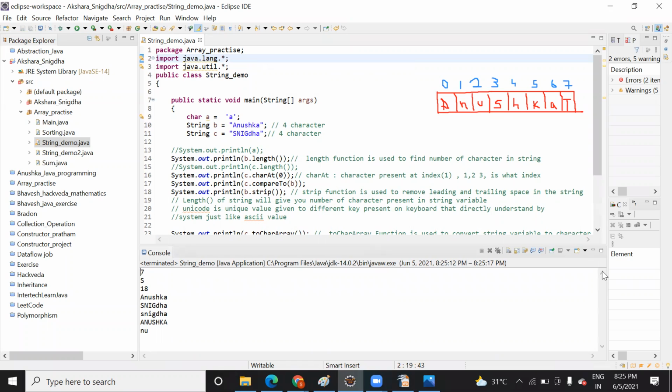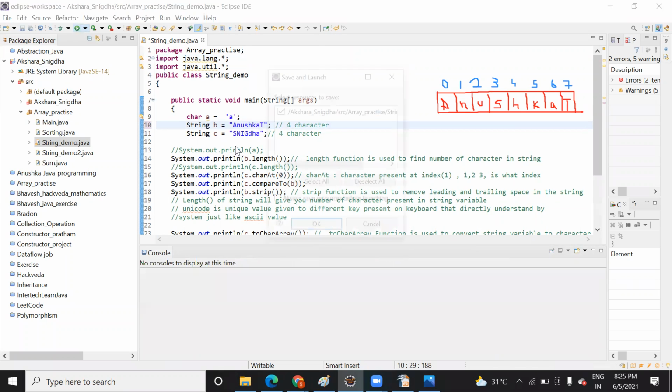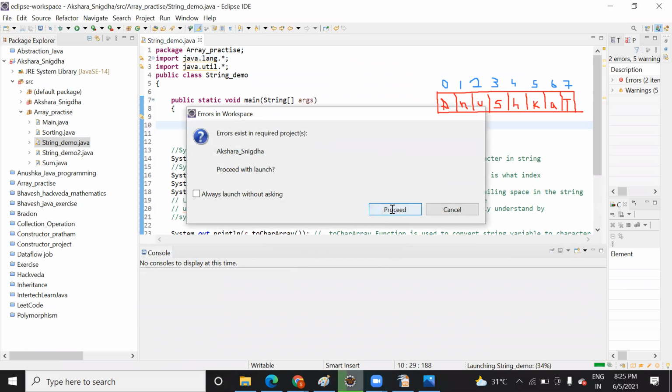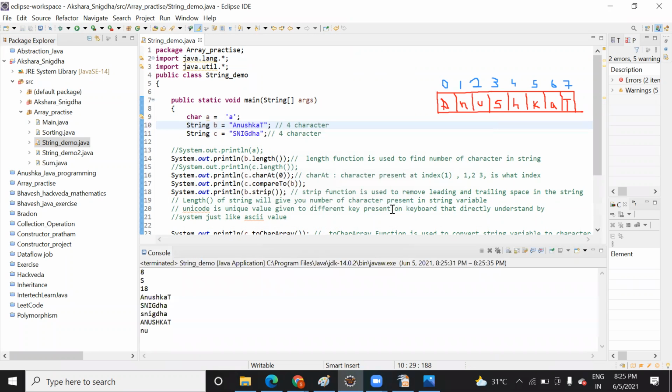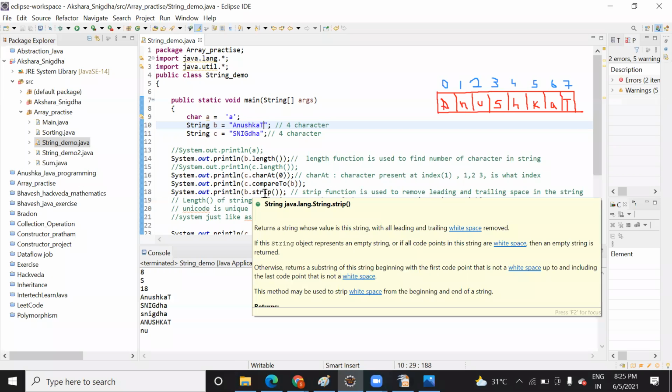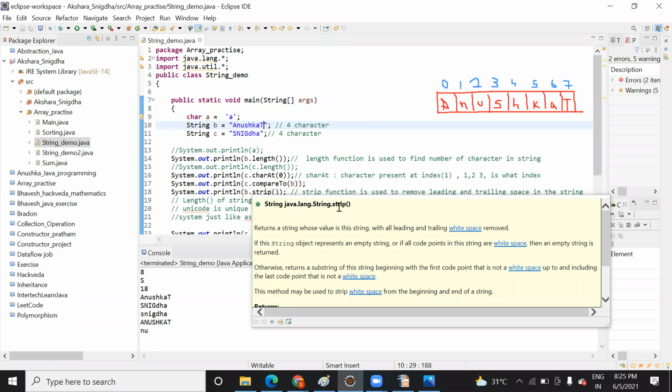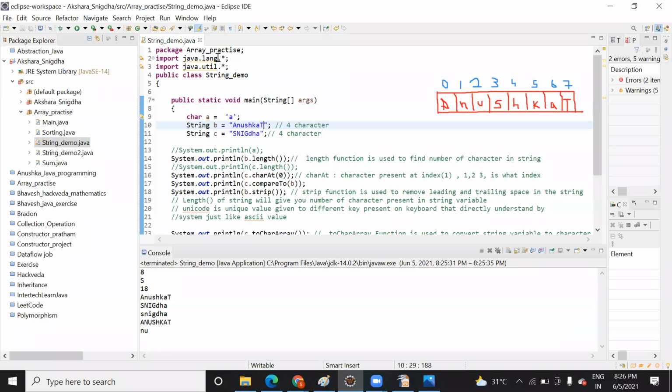Sorry, here I have read only Anushka Sen. Now when I read it, it will give you 7. So the length function will give you the number of characters in your string. With the help of this string function, in C language, this kind of predefined function was not available much to use. You can see it here also, java.lang.String. Inside this java.lang.String, there are predefined functions available.